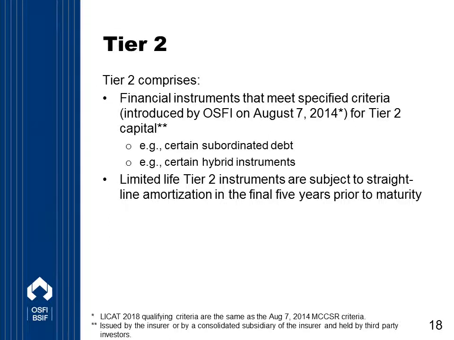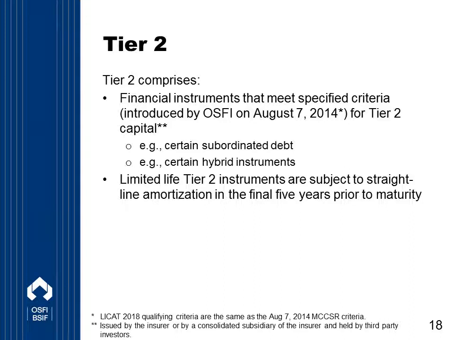Up until now, we've talked about available capital in general, and then we focused on Tier 1 capital. At this time, let's switch over to Tier 2 capital. Tier 2 capital is comprised of instruments that do not have the same level of quality that Tier 1 instruments do. For example, we would think of instruments like subordinated debt or hybrid instruments that may not be permanent, or they may not be as deeply subordinated as, for example, common shares or preferred shares.